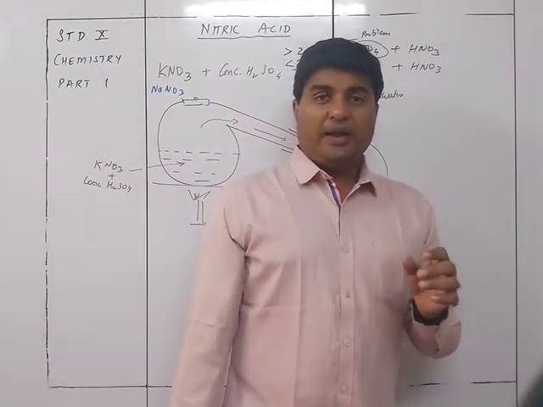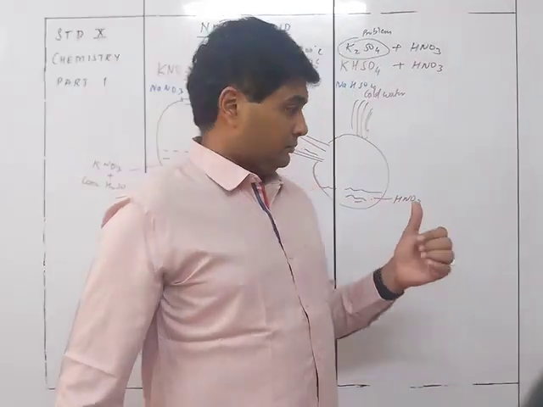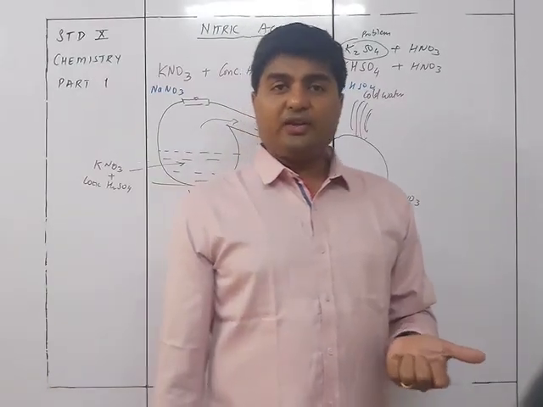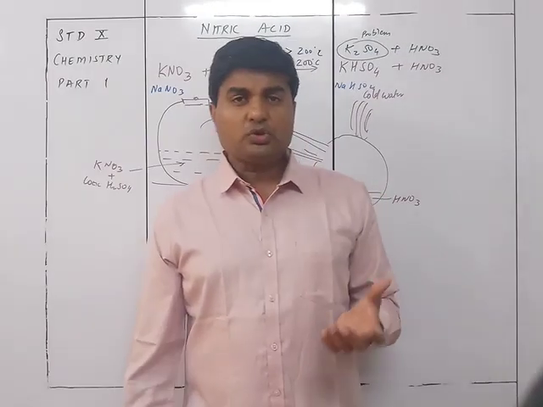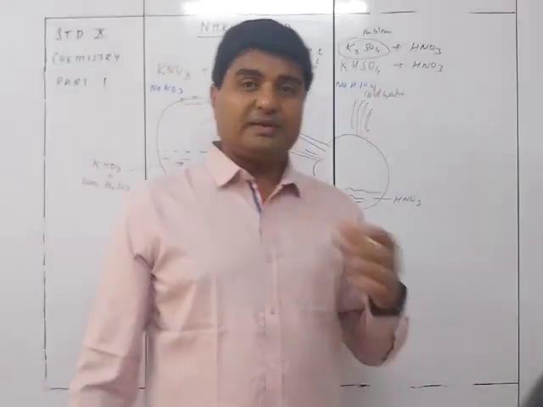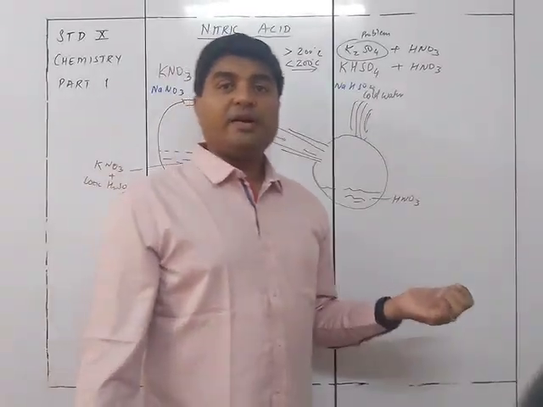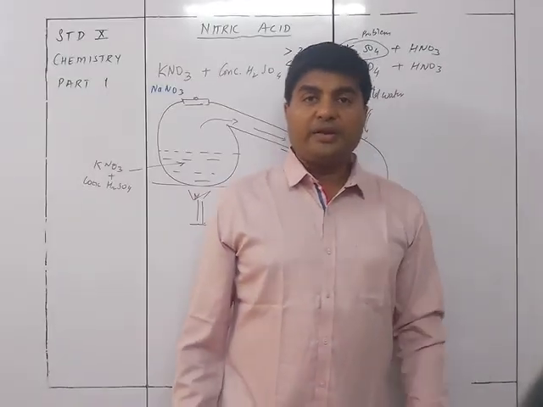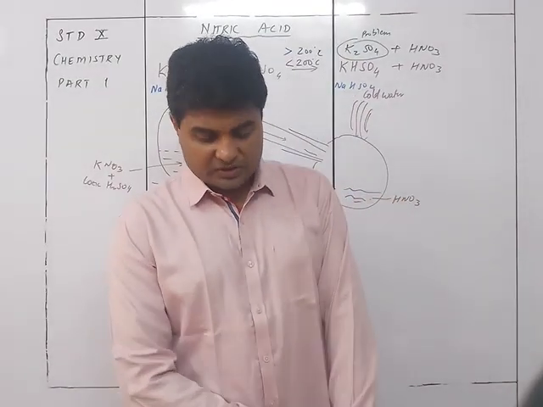That's why if you heat this, you are going to get reddish brown fumes. The reddish brown fumes of nitrogen dioxide, when seen, prove that this is nitric acid. Secondly, the reddish brown fumes are much denser when you use copper turnings along with this.